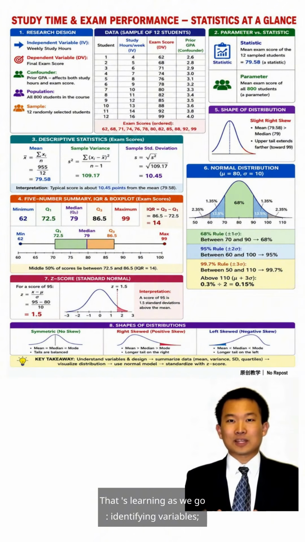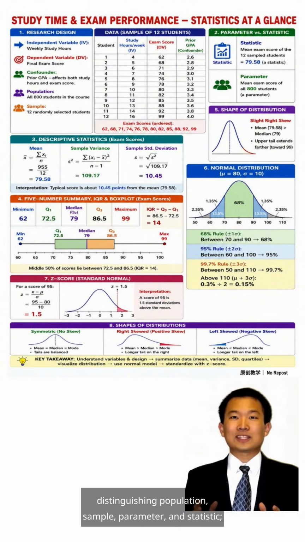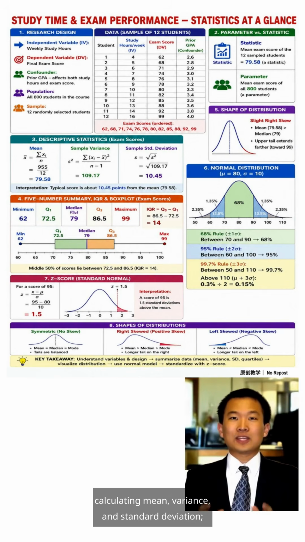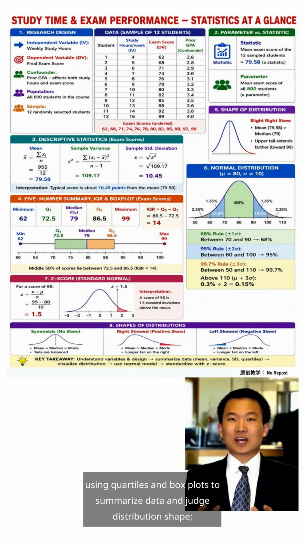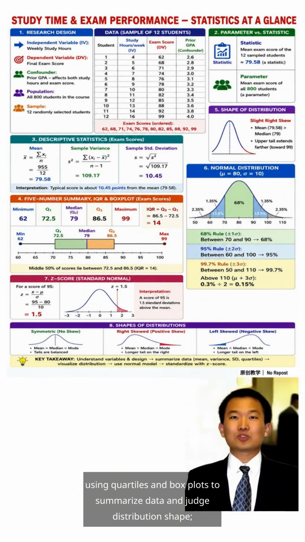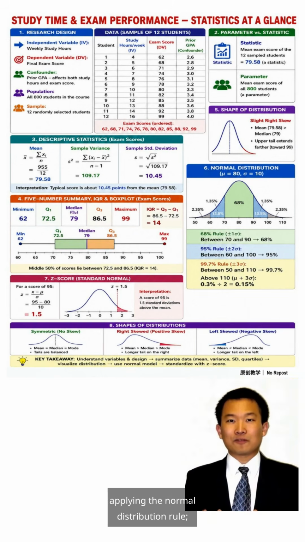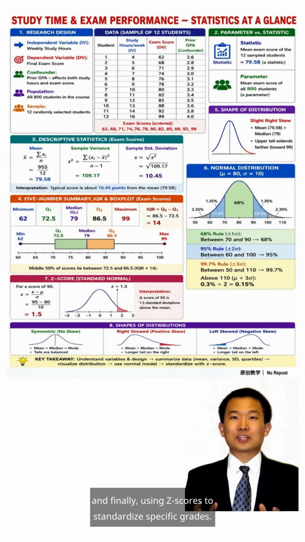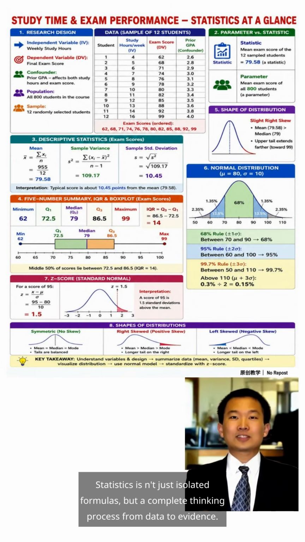That's learning as we go: identifying variables, distinguishing population, sample, parameter, and statistic, calculating mean, variance, and standard deviation, using quartiles and box plots to summarize data and judge distribution shape, applying the normal distribution rule, and finally using z-scores to standardize specific grades. Statistics isn't just isolated formulas, but a complete thinking process from data to evidence.